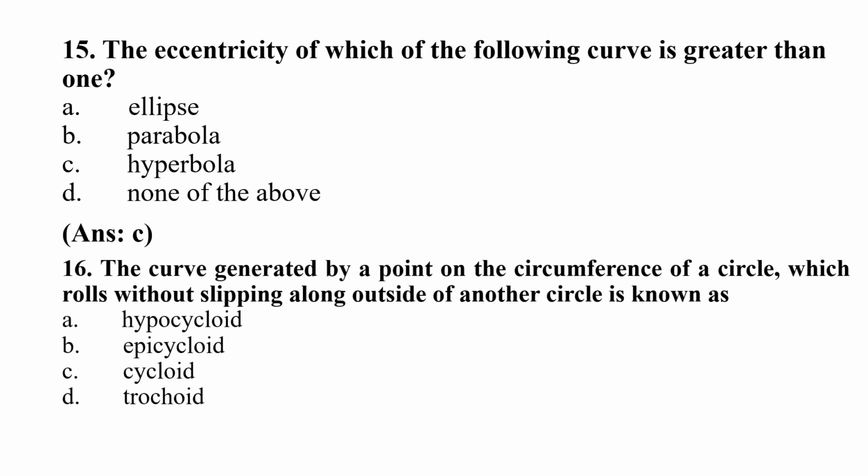Question 16. The curve generated by a point on the circumference of a circle which rolls without slipping along outside of another circle is known as A. Hypocycloid, B. Epicycloid, C. Cycloid, D. Trochoid. Right answer is option B. Epicycloid.